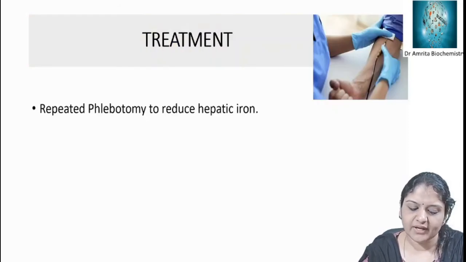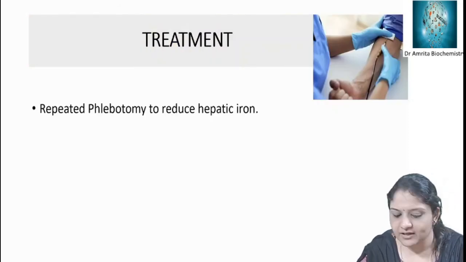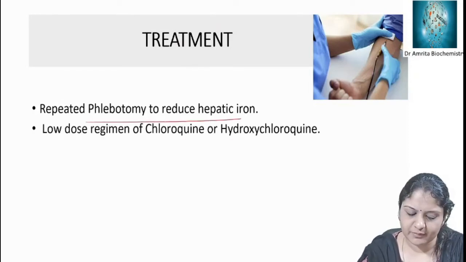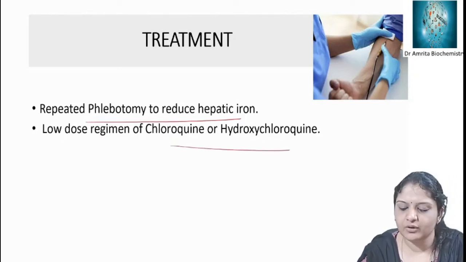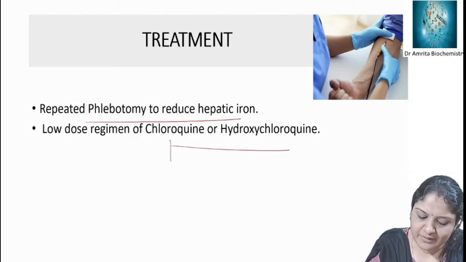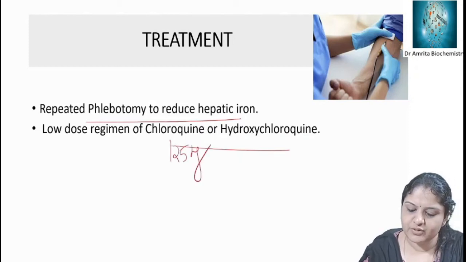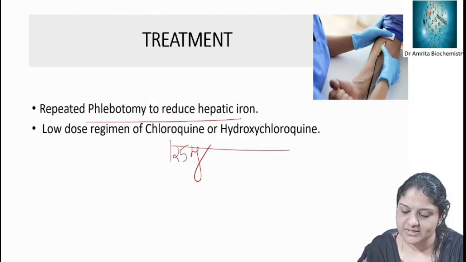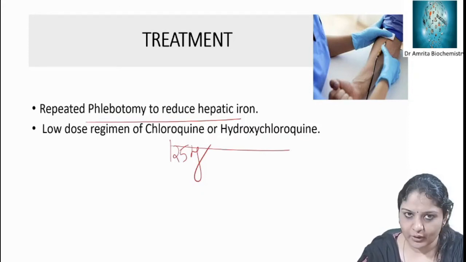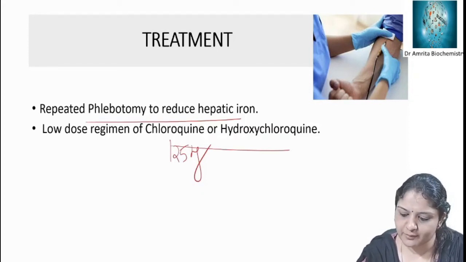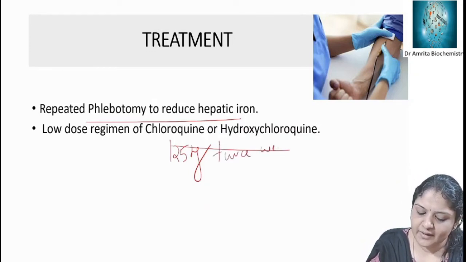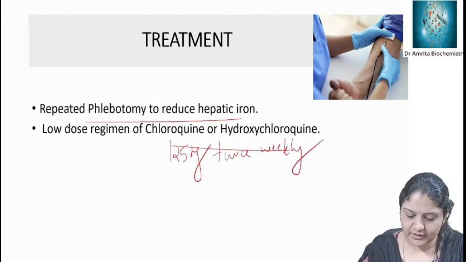For treatment, we can give repeated phlebotomy. Since iron is an aggravating factor, in order to reduce hepatic iron, you can give repeated phlebotomy, and a low dose regimen of chloroquine or hydroxychloroquine. For example, 125 milligram of chloroquine phosphate twice weekly should be given, because standard doses can induce transient, sometimes marked increase in photosensitivity and hepatocellular damage. So you cannot give the standard dose, but a small dose of 125 milligram, twice weekly, not all days.